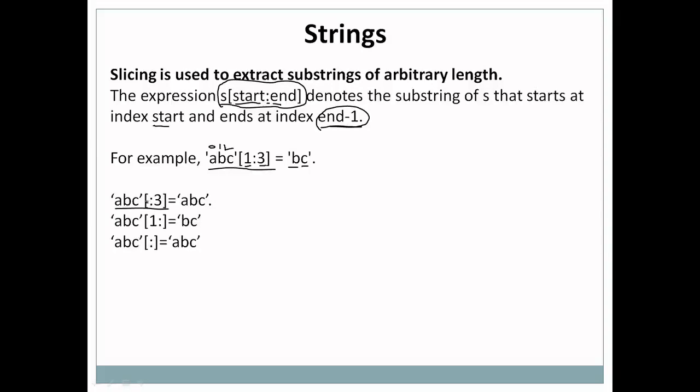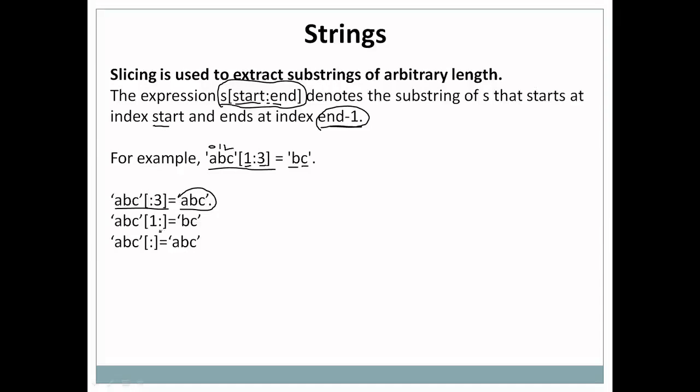So from 0 to 3. In that case, at the 0th location we have A, at the first location we have B, and at the second location we have C. So the output here is A, B and C.